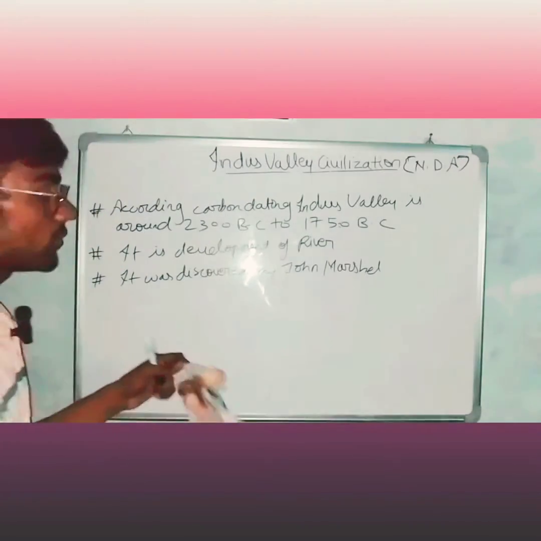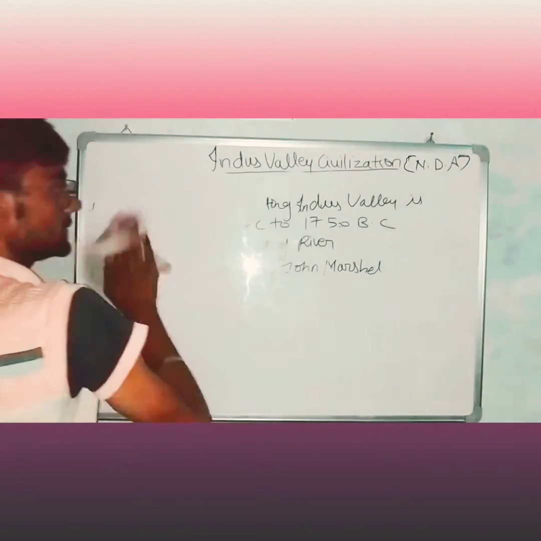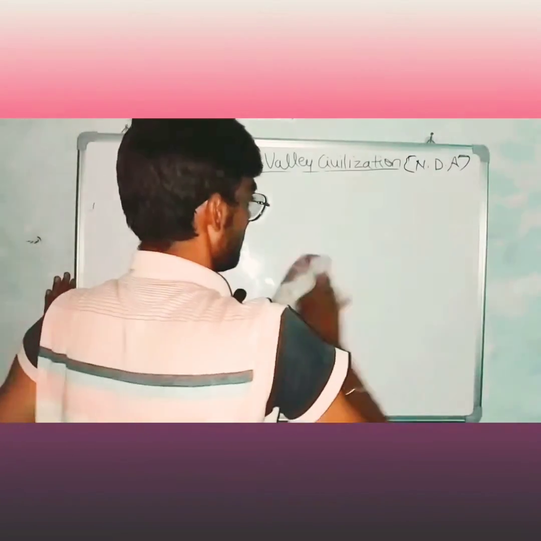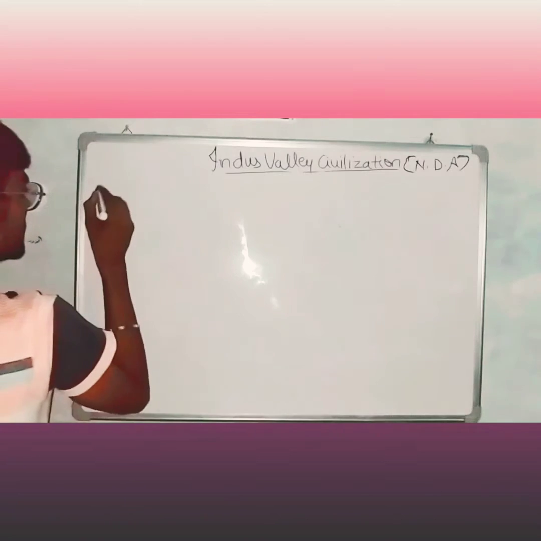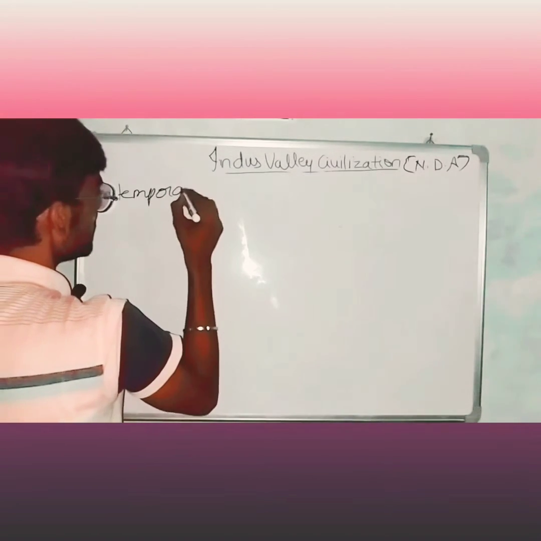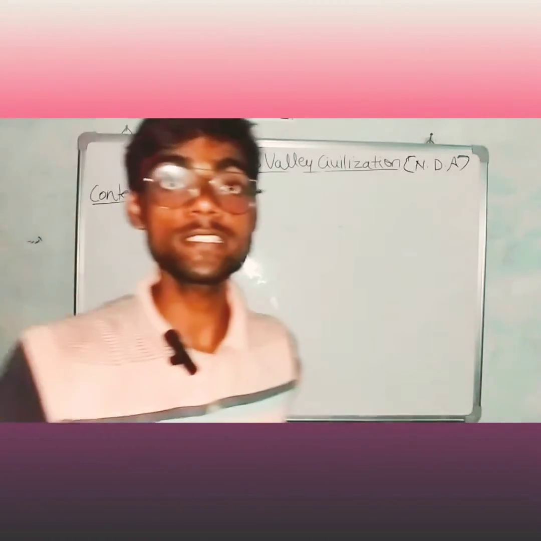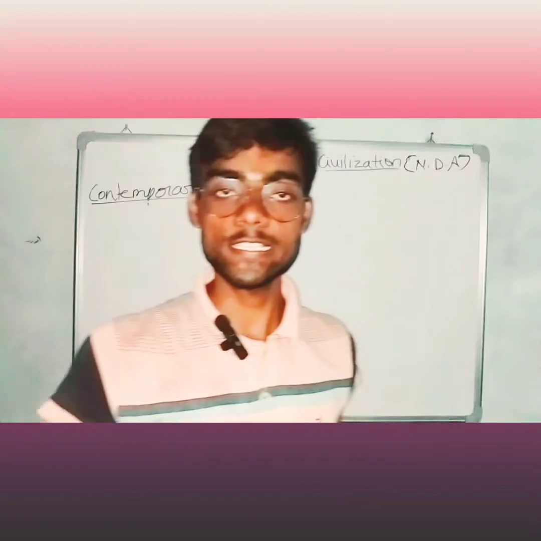So now we will talk about contemporary of Indus Valley. Contemporary means समकालीन, in Hindi we say समकालीन.